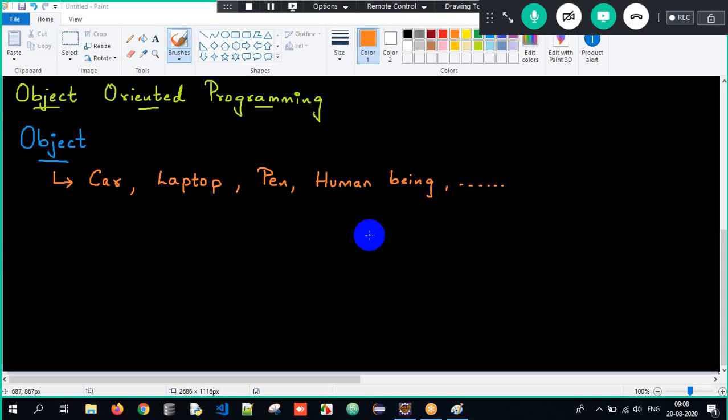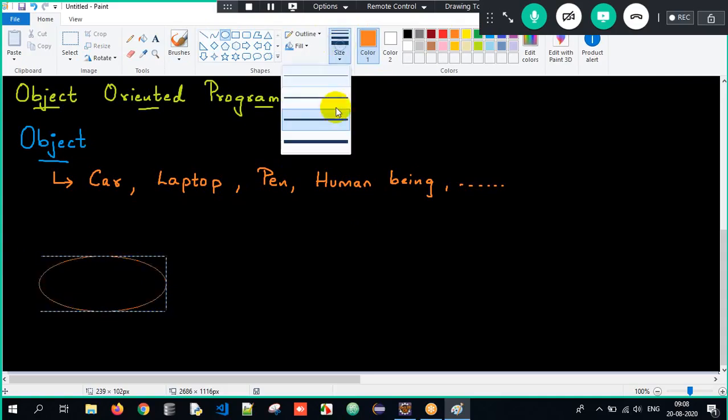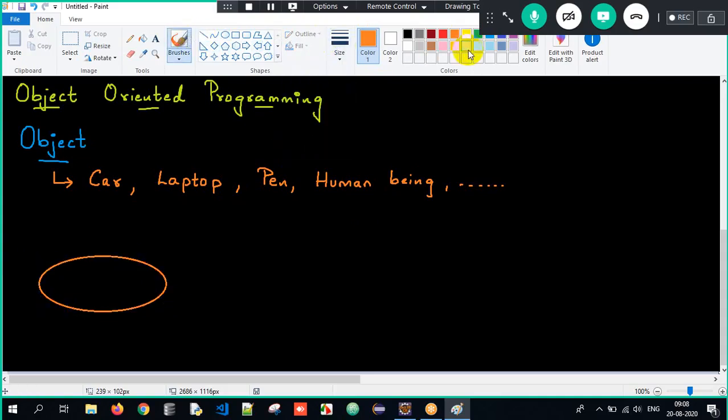Now, whenever we consider any object, it doesn't matter which, it will definitely have certain properties. So what are those properties categorized into, sir? Those properties are majorly categorized into two types.